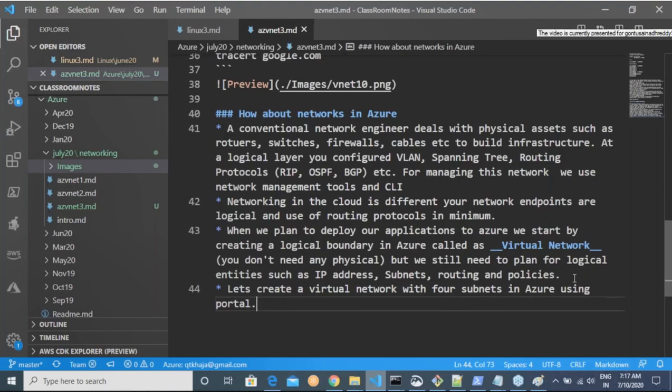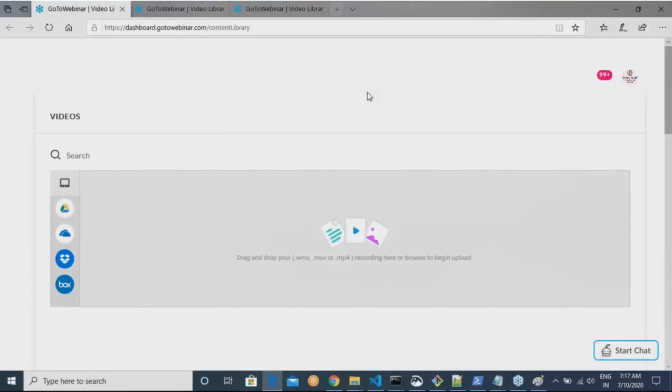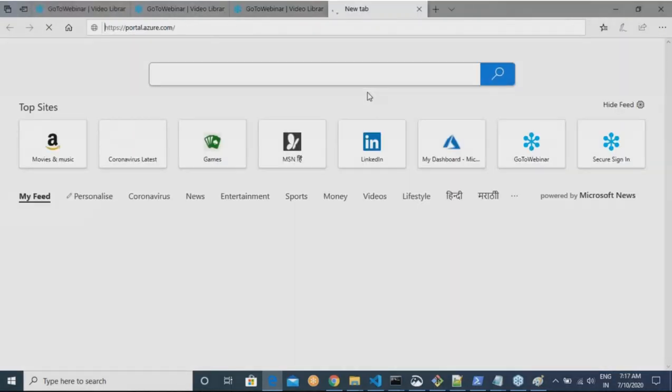Shall we do this? Right? So let me log in into Azure. Okay, I'm logging into the Azure portal.